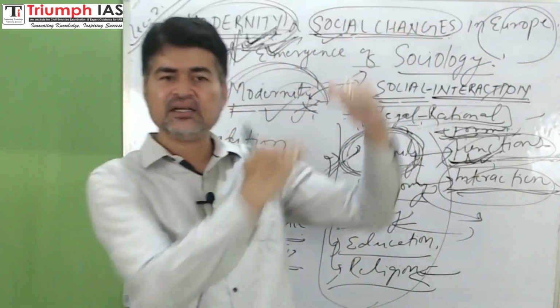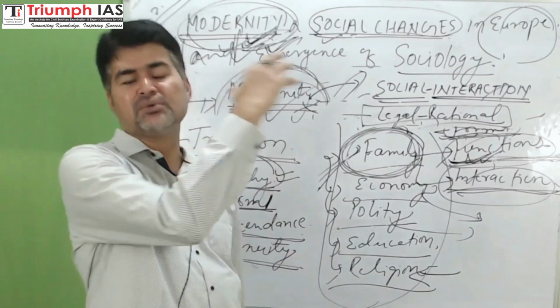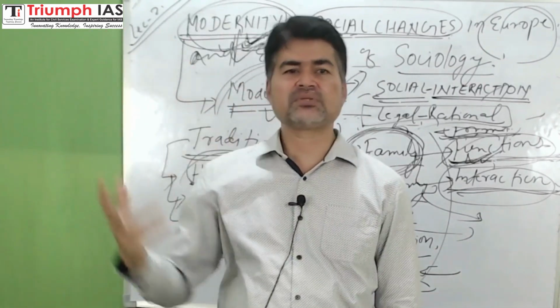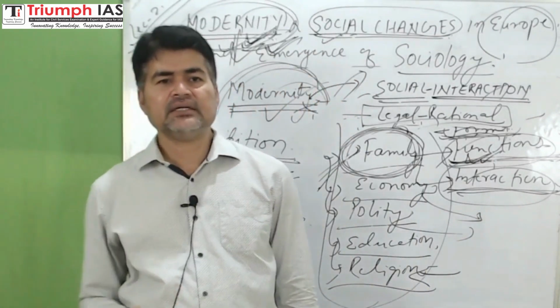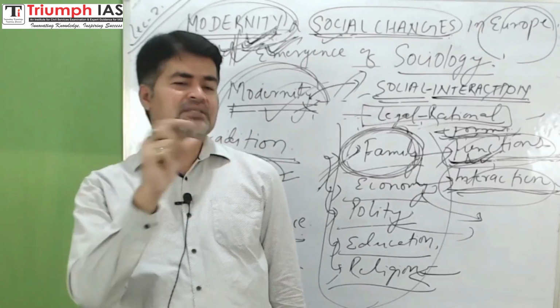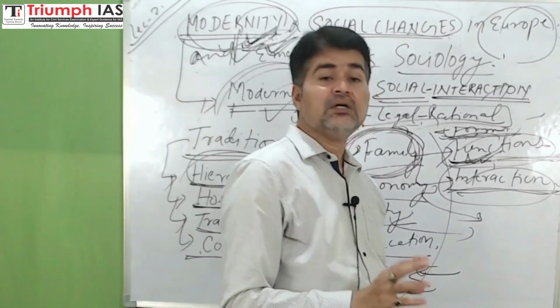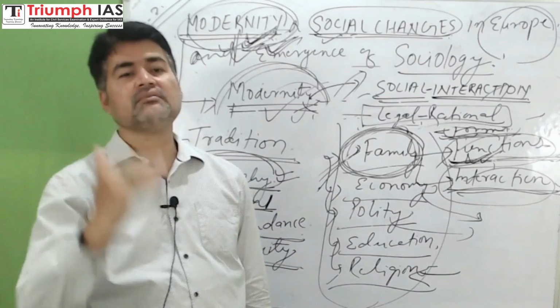First state, second state, and third state. First state constituted of nobility, bishops, archbishops, authorities of church. Second state, the feudal lords. They're also further classified.